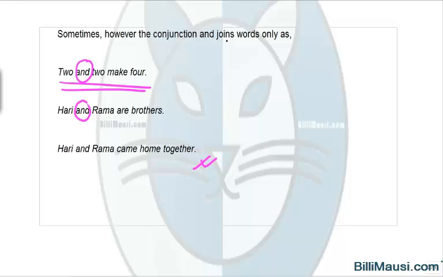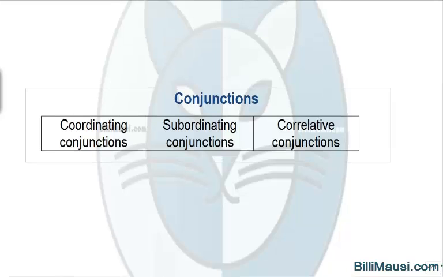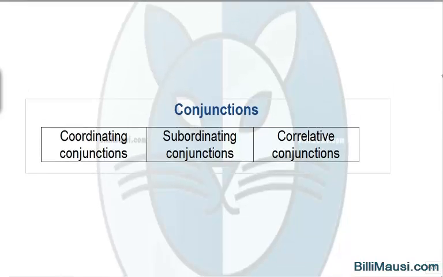Now let's look at the classification of conjunction. Conjunctions are classified under three broad headings: coordinating conjunctions, subordinating conjunctions, correlative conjunctions. Of these, coordinating conjunctions, I guess those who have gone through the video on phrases and clause must have understood subordinating conjunctions. They are basically used to convert an IC into DC. So depending on the functions, conjunctions have been categorized. So let's see their examples. What are coordinating conjunctions, what are subordinating conjunctions, and what are correlative conjunctions.